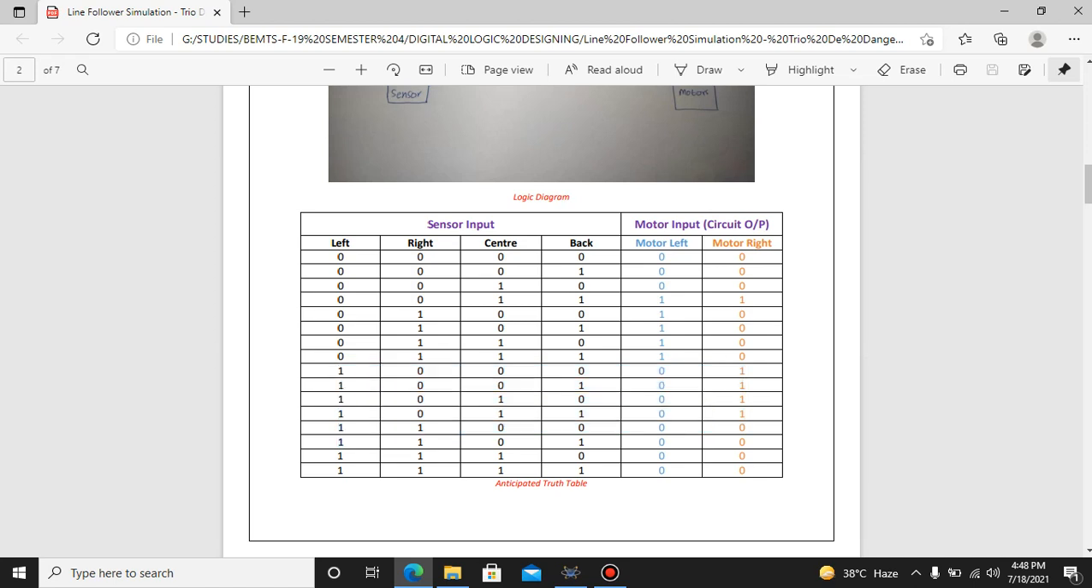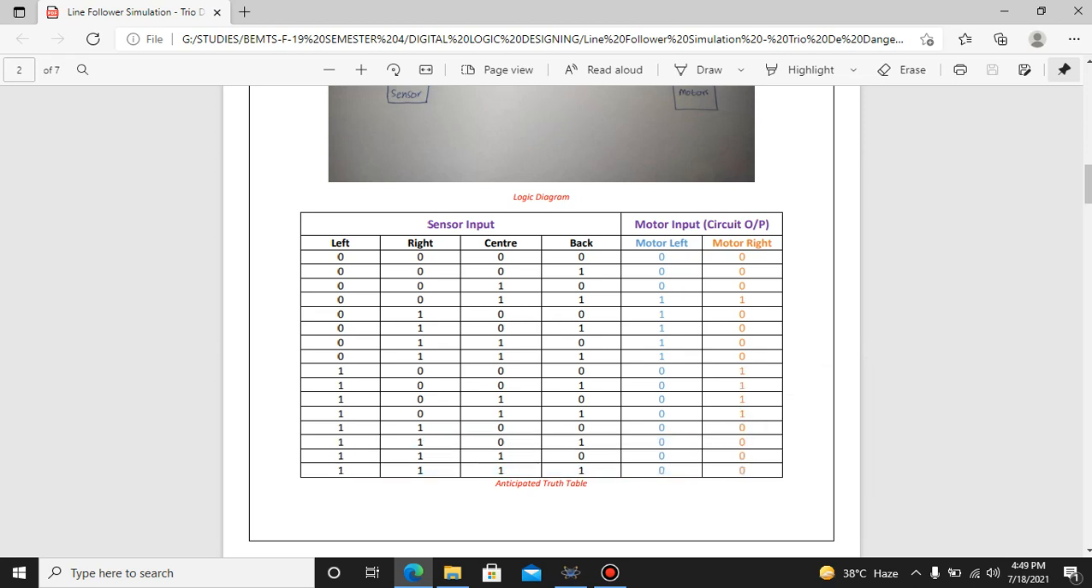Now there are cases in which we get a T, meaning we get a left line, a right side, and also a straight line. In that case both motors will not rotate at all. And if we get a plus, where back is on the line, center is on the line, and left and right are also detecting something, then there will be no rotation at all. This can be seen from these last four conditions.